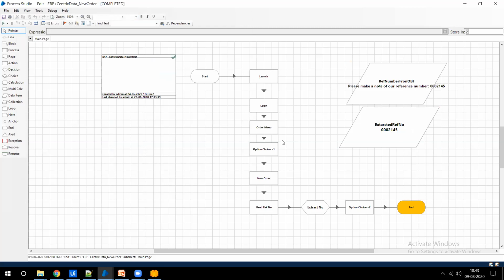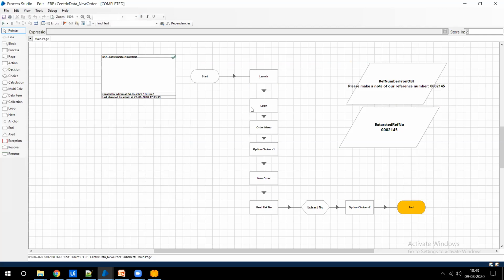It is just a simple example where I just instructed the bot. This is my process, where I have given the instructions to the bot. What instructions? Just launch, log in, go to the order menu, provide the choice, click the new order, and all these things. And you have to create the same thing in the RPA tool, and you will become an RPA developer.